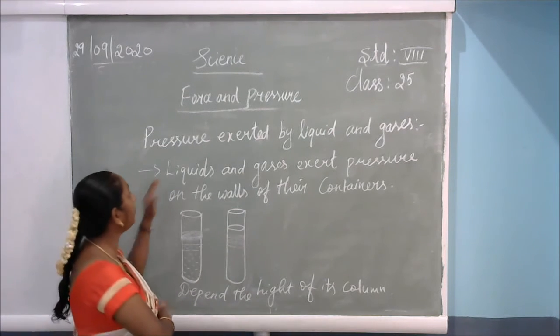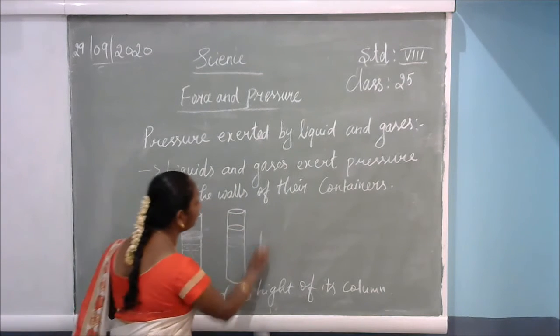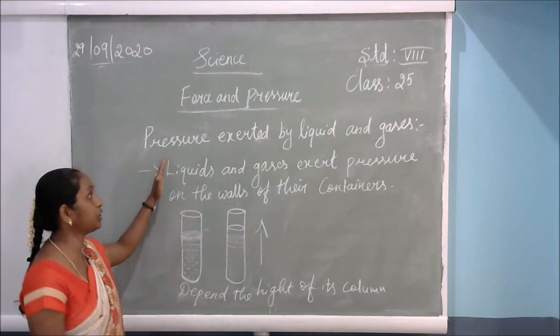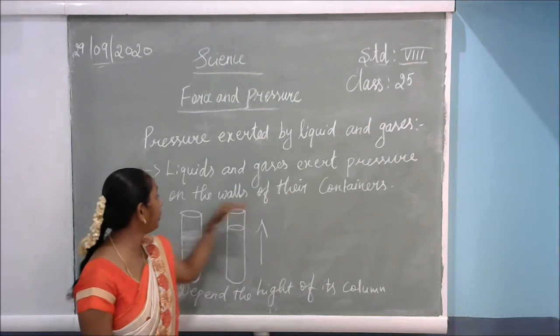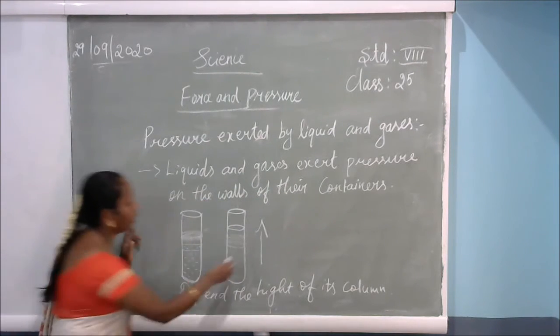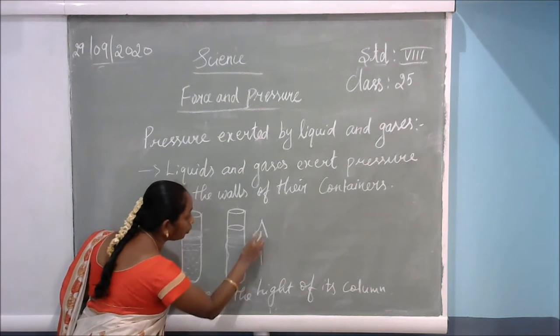So here what will happen? The pressure is exerted on the liquid, so automatically the level of the liquid will be high. That is called pressure exerted by the liquid. So here the liquid and the gases exert pressure on the walls of the container. How do we come to know? On the walls of the containers we can see the increasing amount of the